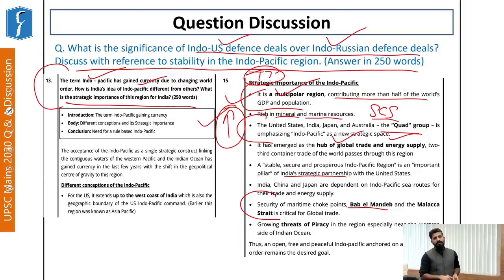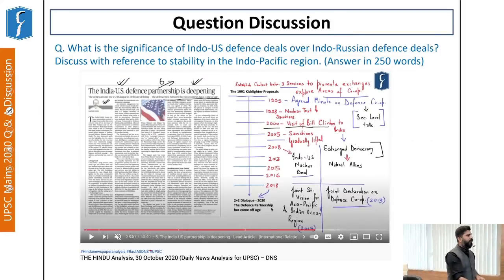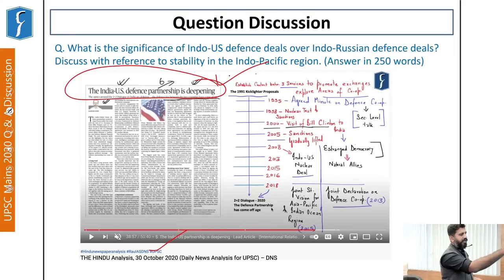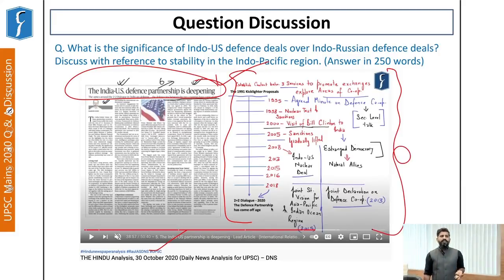Again, how it was covered in DNS on 30th October, the Indo-US defense partnership is deepening. In this, we have taken up a historical background of how Indo-US partnership has developed as far as the defense is concerned. We see that the US has been supporting India's entry into the NSG group, etc. And they have all been discussed here.